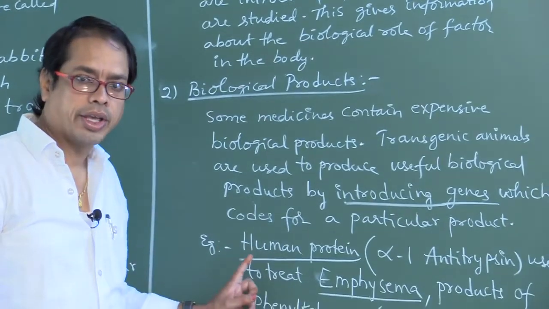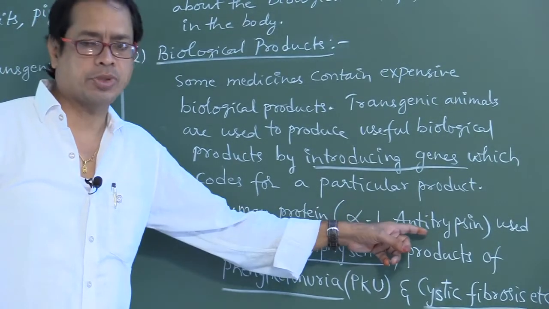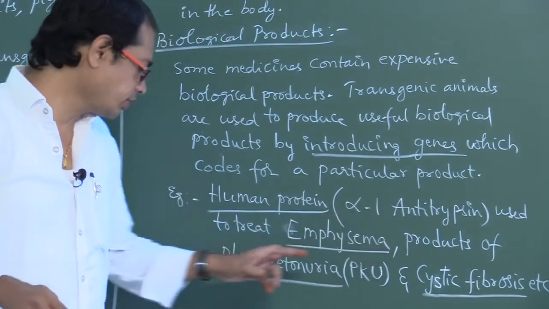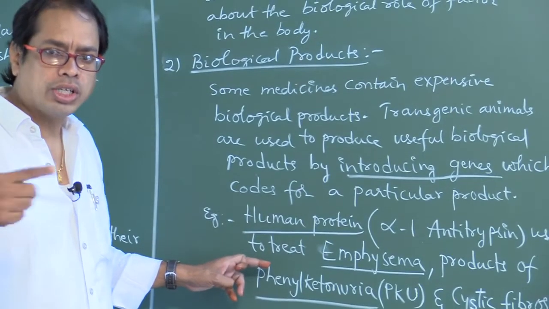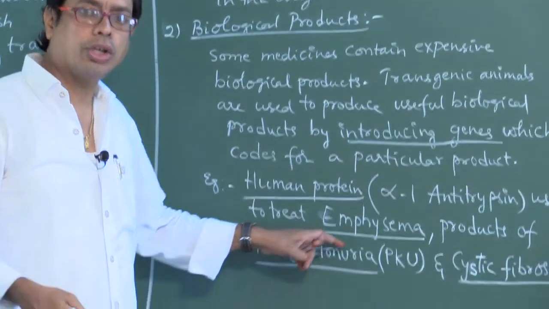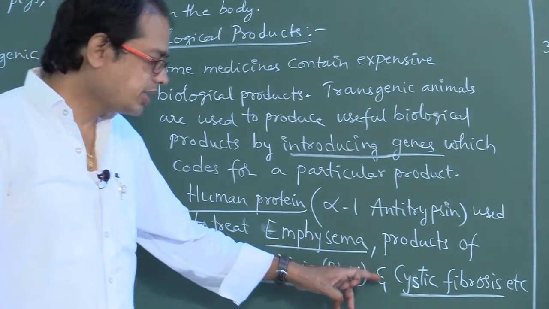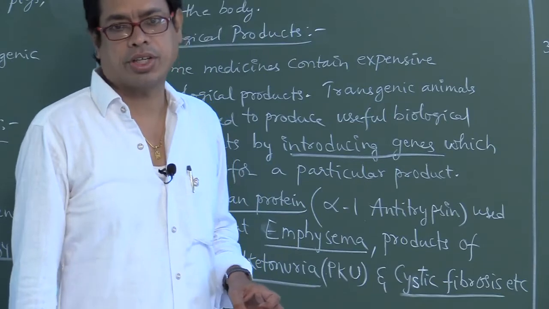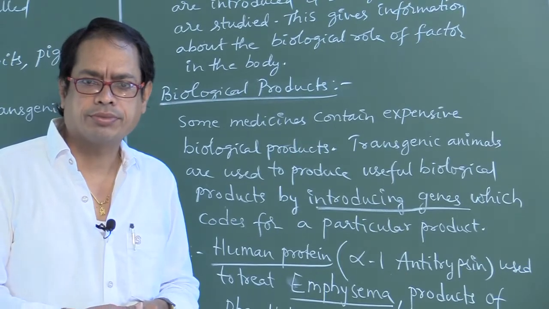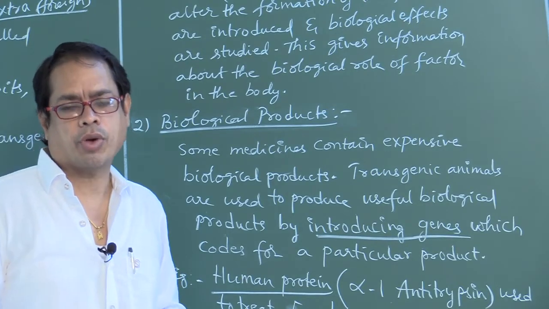So those are so called biological products. What is an example? Human protein called alpha-1 antitrypsin, used to treat emphysema, products of phenylketonuria, shortly called PKU, and cystic fibrosis. Biological products means the products that are obtained from the organism.